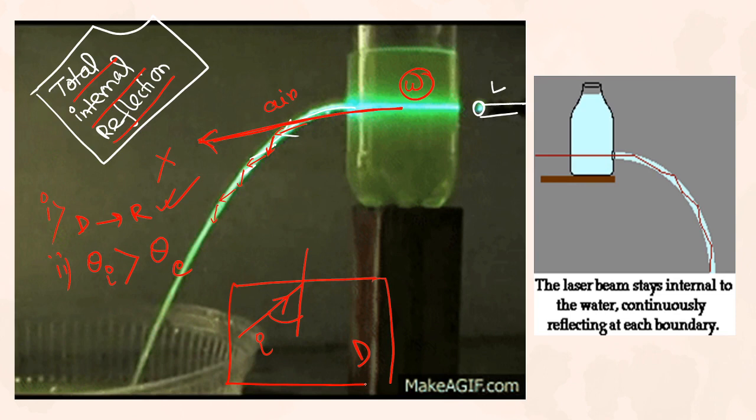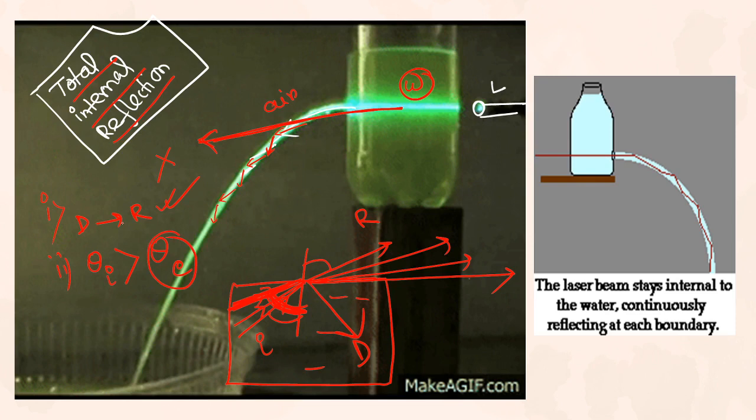So for a particular angle, the ray will go exactly like this. It means if we increase the angle more than this value, then light has to come back inside the water. So that particular angle is known as the critical angle. Okay? So the incident angle will be more than the critical angle and rays have to come from denser to rarer. Then such trapping of light will be there, known as total internal reflection.